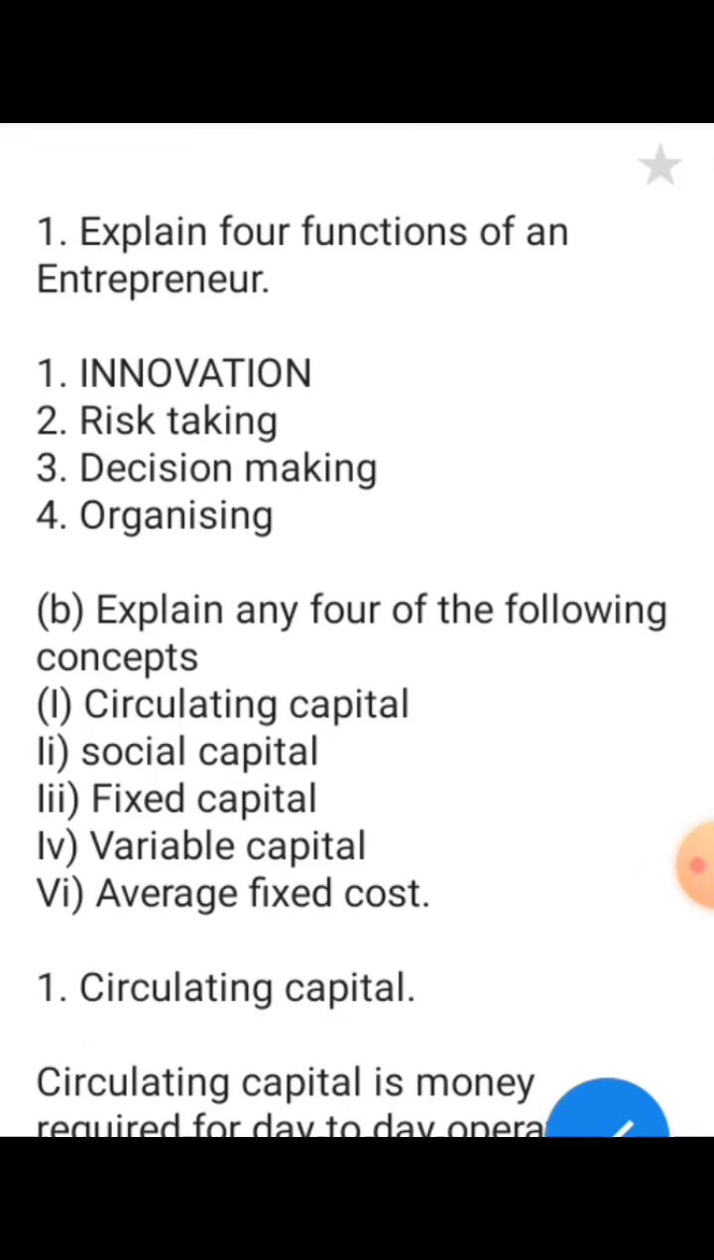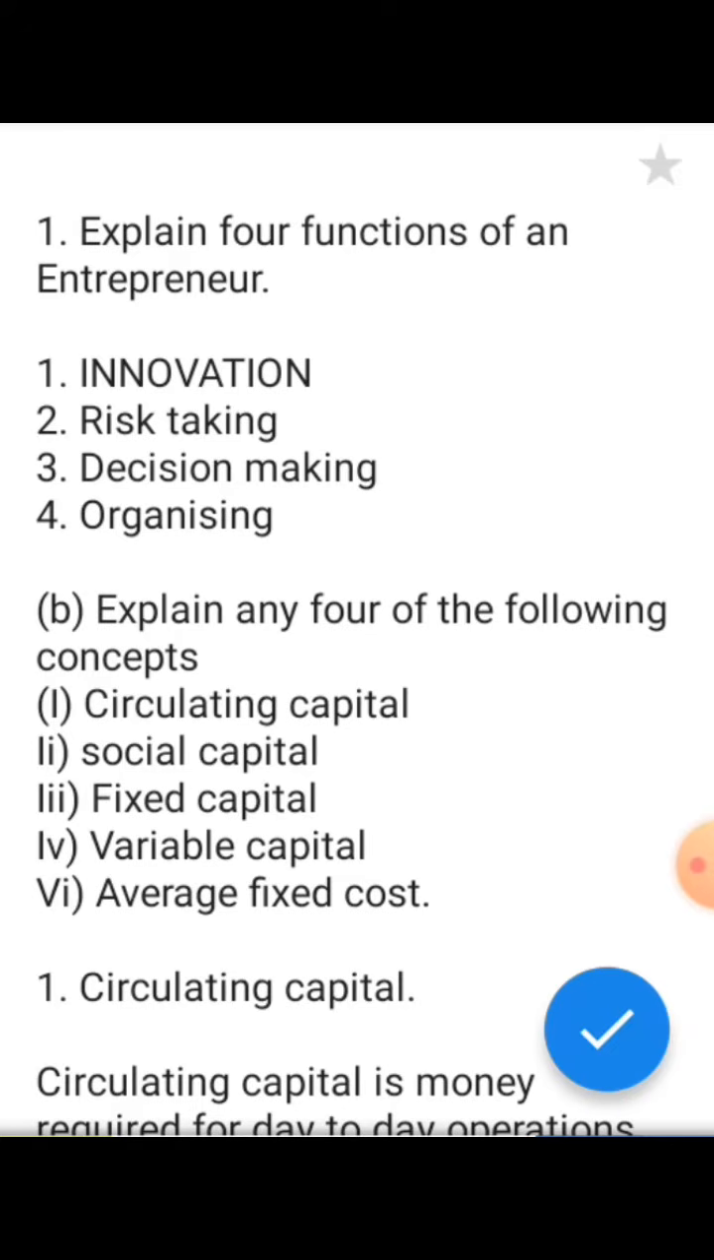Question 1 says, explain 4 functions of an entrepreneur. What are the 4 functions of an entrepreneur? Number 1 is innovation. An entrepreneur is somebody that can innovate the business, somebody that can make the business become new. When we talk about innovation, we talk about bringing your business to be new. So that is the first thing an entrepreneur does.